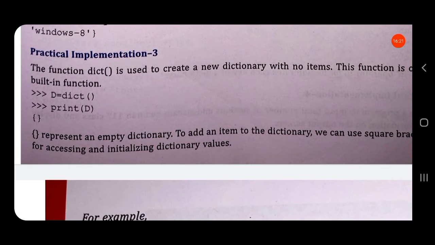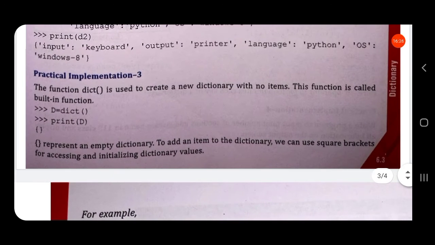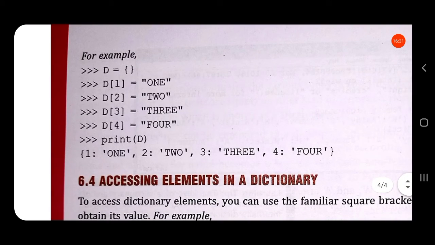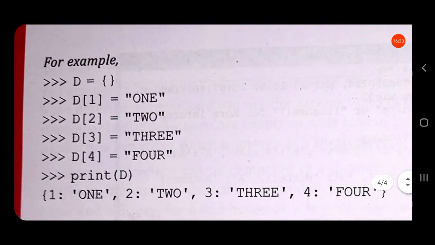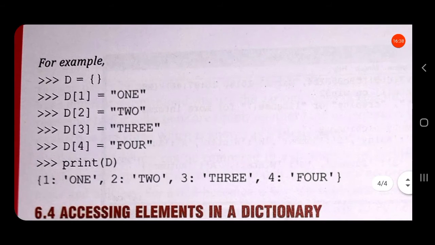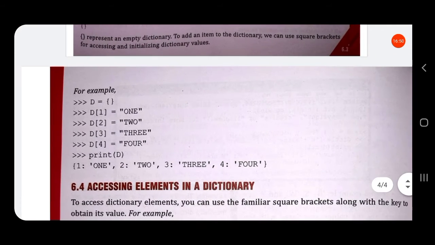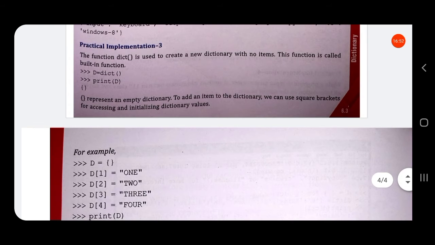It represents an empty dictionary. To add an item to the dictionary, we can use square brackets for accessing and initializing dictionary values this way. D is an empty dictionary, so we are setting the value of key 1 to 1, key 2 to 2, key 3 to 3, key 4 to 4. So let us see and create dictionaries.